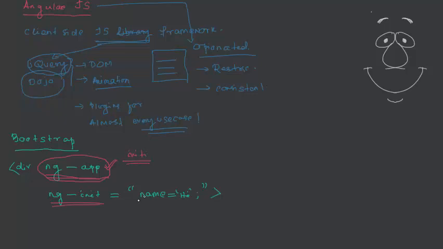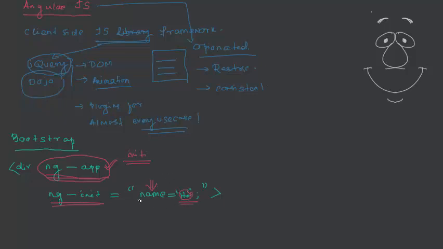The second part is ng-init. This may not be very useful at a later stage, when we come to know some of the more improved ones, but it allows us to quickly initialize any variable inside our HTML element. Here the name is a variable, we can specify anything and initialize a particular value for it.